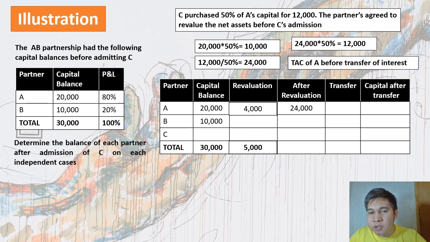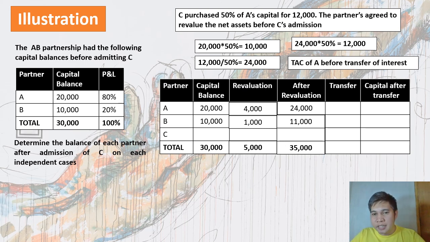So, 4,000 divided by 80%, makukuha po natin dyan yung 5,000 pesos, which is the total revaluation. Since revaluation ito, hindi po magkakaroon ng revaluation si new partner. Ang bibigyan nyo lang po yung old partners, which is si A and B. Since 5,000 yung total revaluation, yung remaining amount ibibigay po natin kay B. Mapupunta kay B ay 1,000 or kaya naman 5,000 times 20%. So basically, after revaluation, ang amount na pupunta kay A is 24,000 which is na-compute natin kanina. Kay B naman, magiging 11,000 kasi 10,000 plus 1,000. Ang total capital balance natin after revaluation is 35,000 pesos kasi nagkaroon tayo ng revaluation na 5,000.